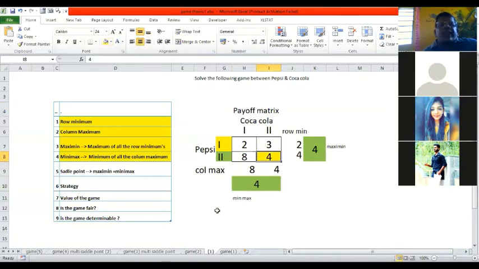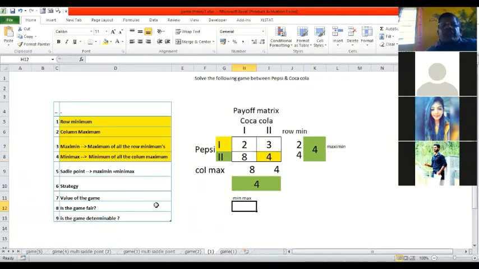So I can say saddle point is equal to maximin is equal to minimax. So that is going to be 4.